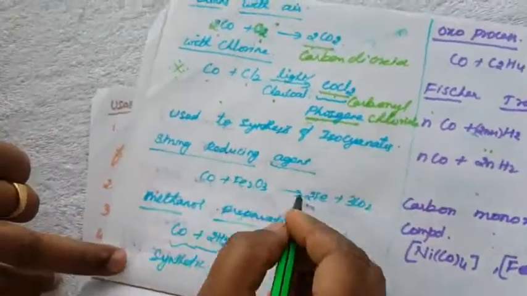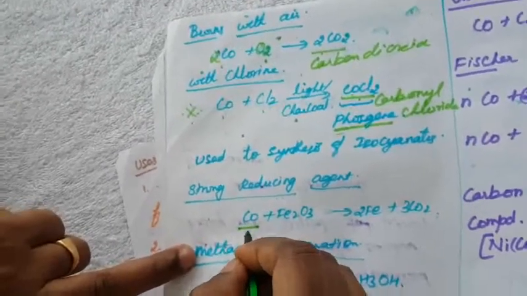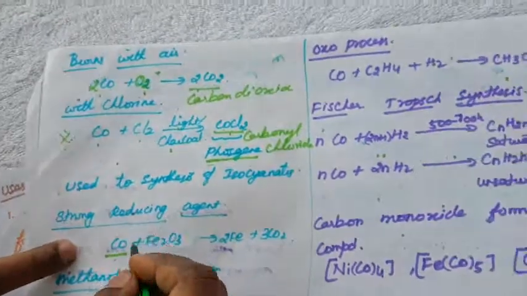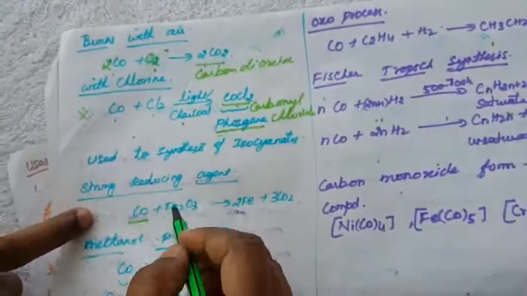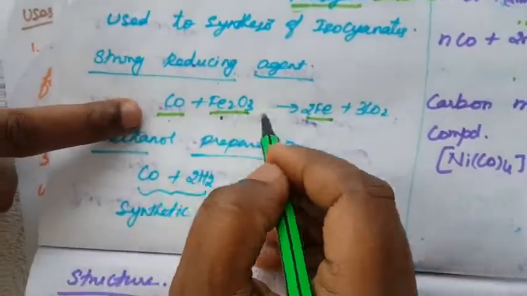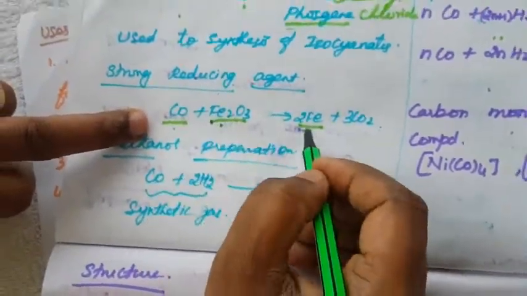Another property is that it is a strong reducing agent. We already know this from the Ellingham diagram we studied: carbon monoxide acts as a good reducing agent. So here also it is a strong reducing agent. It reduces ferric oxide into iron, Fe2O3 into Fe.